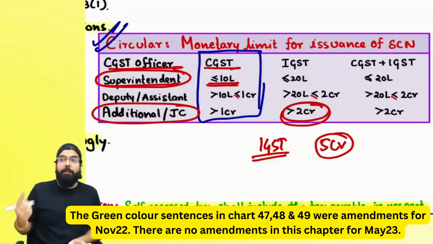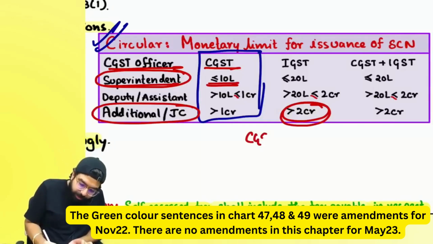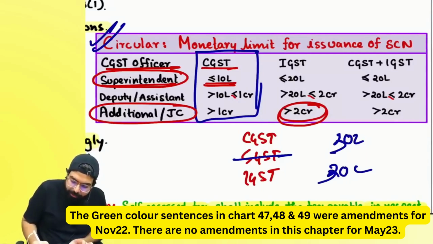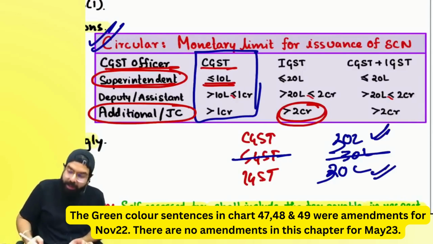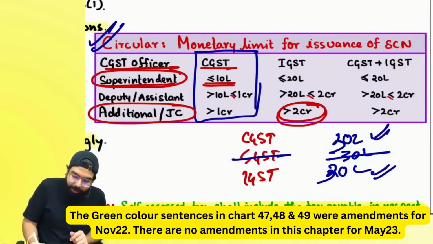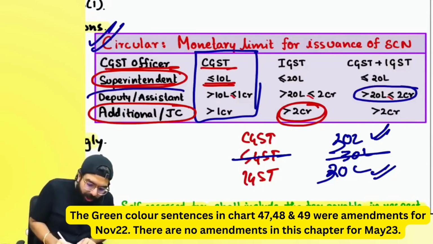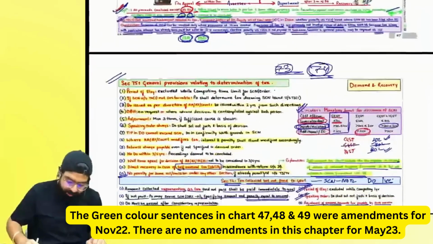You have made a mistake where you have not paid CGST, SGST and IGST. Sir, here the CGST amount is supposedly 20 lakh and SGST is also 20 lakh, or 30 lakh and 30 lakh. Don't see the SGST amount. See the CGST plus IGST, 60 lakh rupees. Sir, where will it fall? Greater than 20 lakh up to 2 crore. Who will give the order? The show cause notice and the demand order by the Deputy Commissioner or Assistant Commissioner.